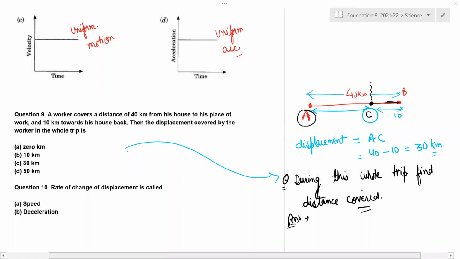Anyone who had made mistakes, somebody had replied 80 kilometer. It is not 80 kilometer. Please understand, distance is nothing but total path length. How much is the total path length? So distance will be how much? Sir, 50. AB plus BC, right? Yes, sir. It had gone to AB, then returned back to BC. That is nothing but 40 plus 10.